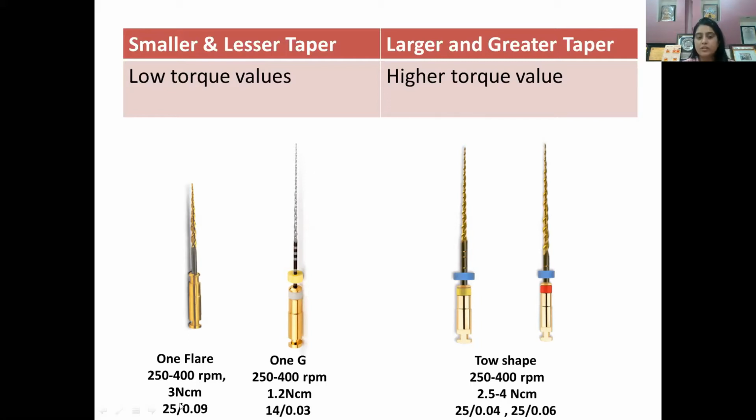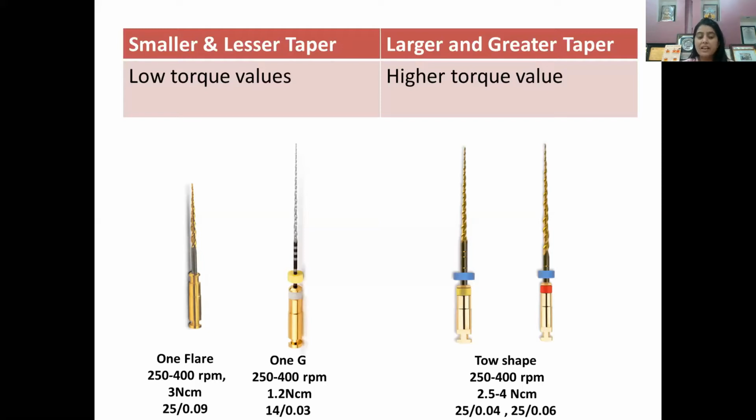This is in contrast to 1G. 1G is a beautiful file system by Micromega, which is marketed by Bombay Dental. And 1G has a tip diameter of 0.14, all right, tip size of 0.14 and a taper of 3%. So look at the difference. 1G requires lesser torque, whereas One Flare requires higher torque.